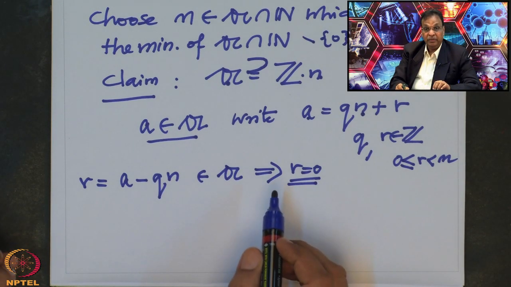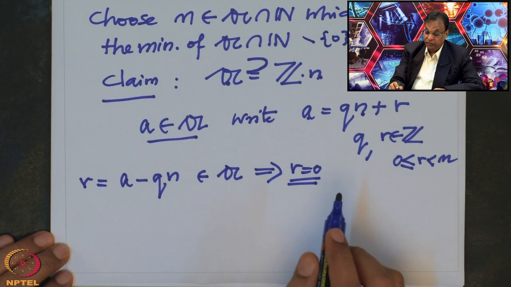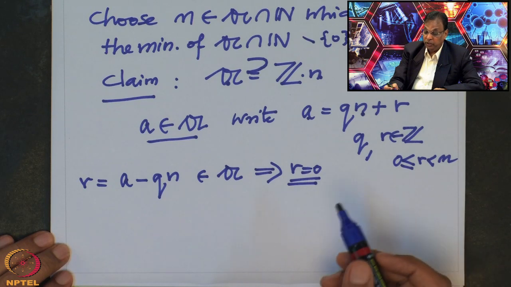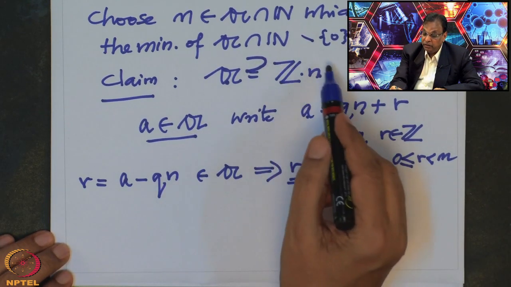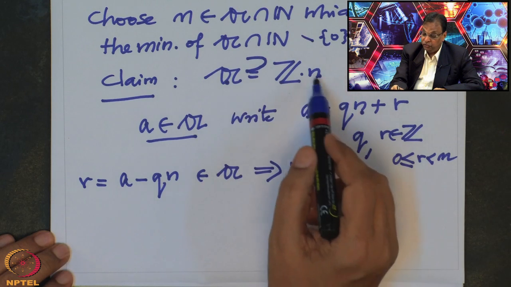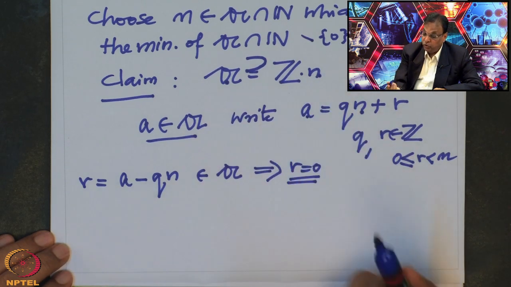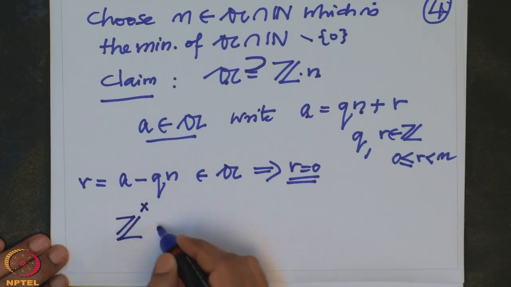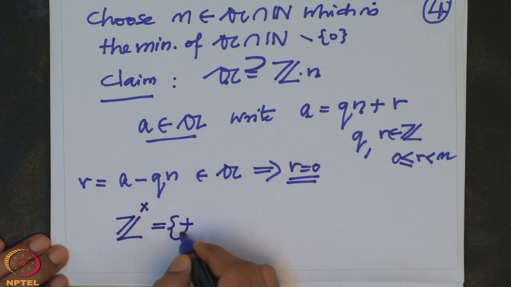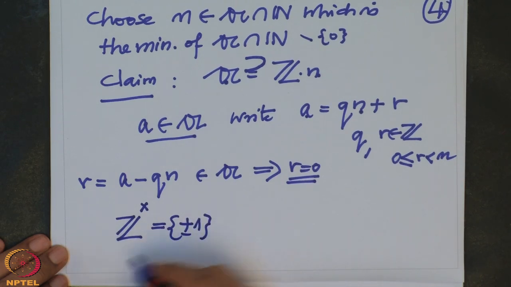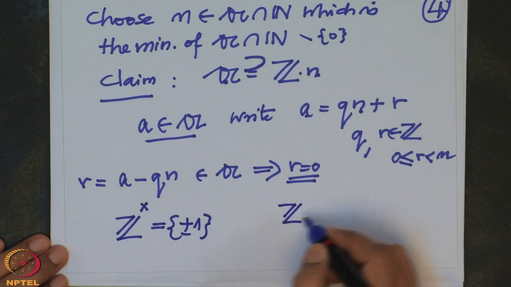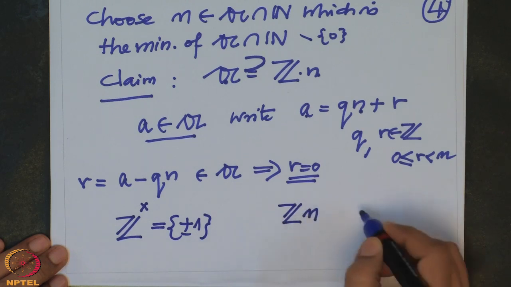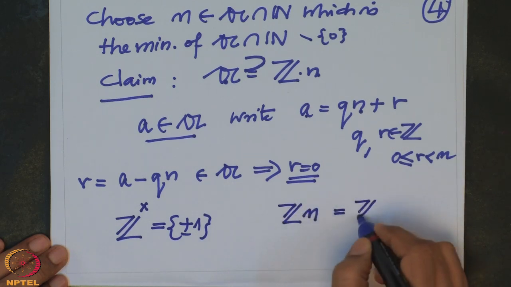So this proves that all ideals in Z are principal, and remember the only tool we have used in this is the division with remainder. And not only that, how many choices can I recover back for this generator n of the ideal? There are only two possibilities, because this ring has the property that the units are only 1 and minus 1. These are the only two units. So the only possibility is that Z multiples of n is the same as Z multiples of minus n.